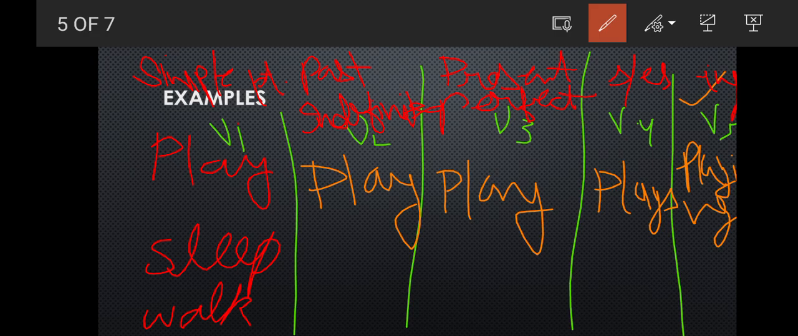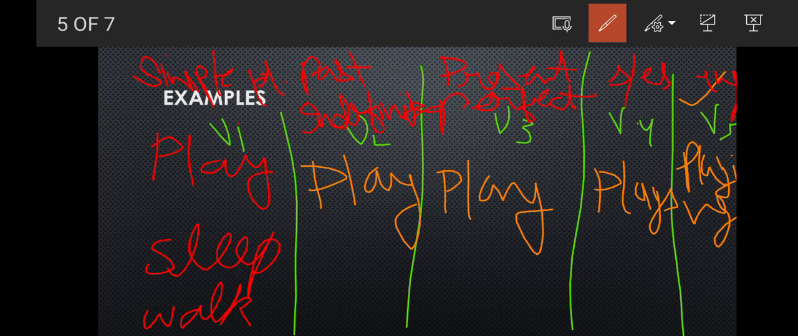So yeah, let's start with some words. For play, V1 will be play, simple word. No change will be there for the B1. For the B2 the second form of play is the same word, no change. For the B3 same word, no change, play. For the B4 we'll add s or es, so it will be plays. And for B5 we'll add ing, that is playing, right?